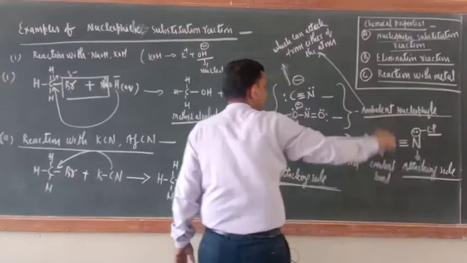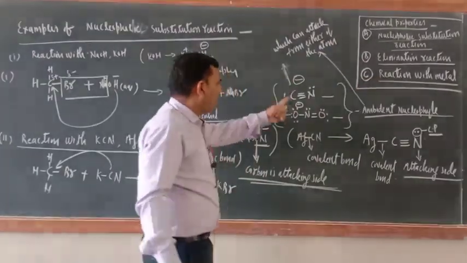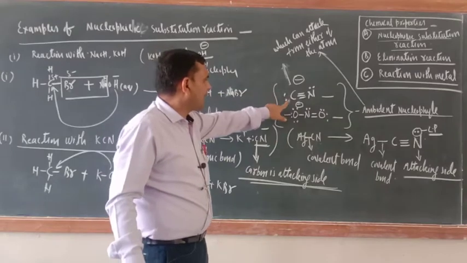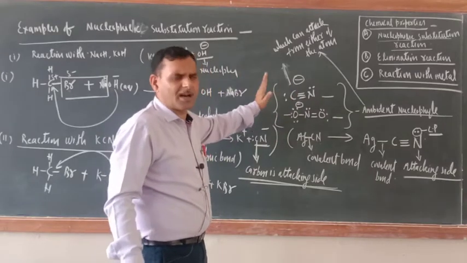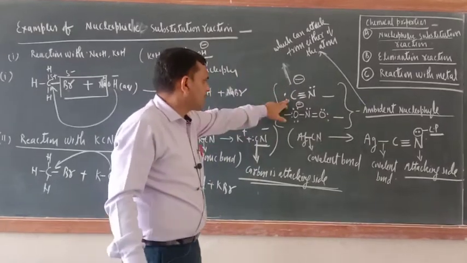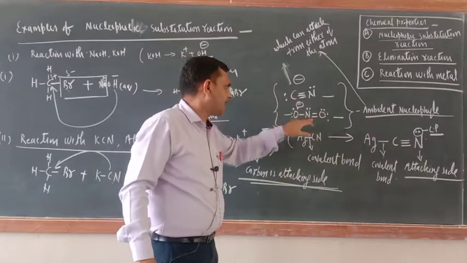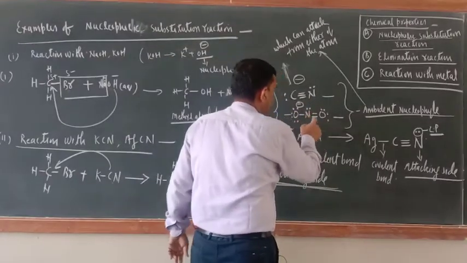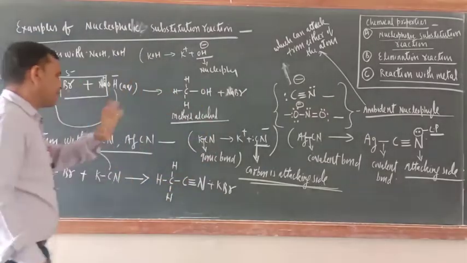Ambident nucleophiles are those nucleophiles which can attack from either atom, either side, this side or this side. This is the nitrogen side. Now just see, the basics are ready.